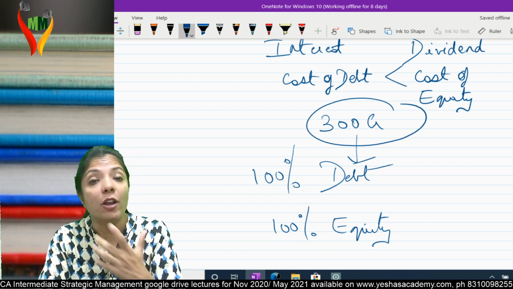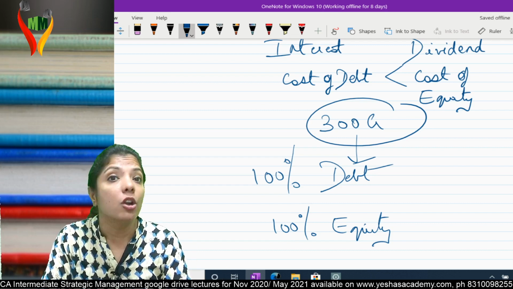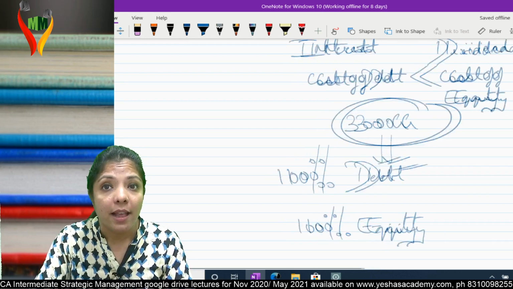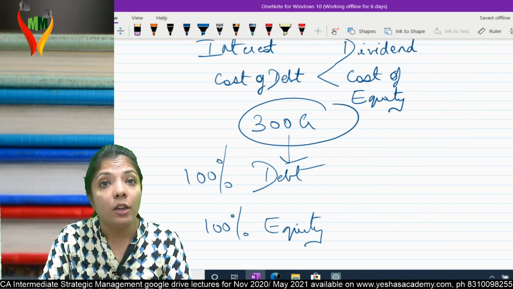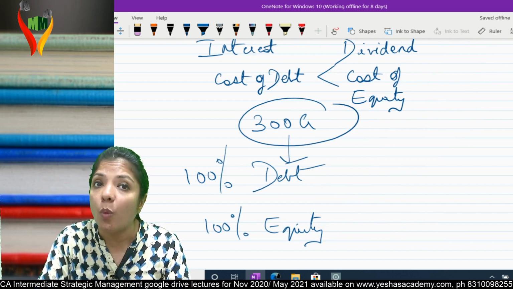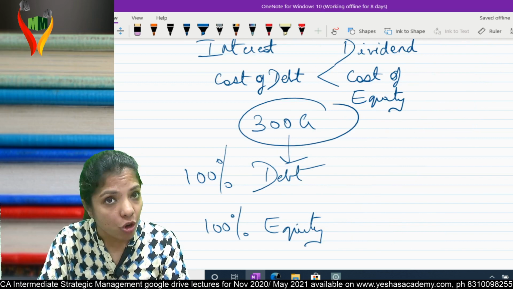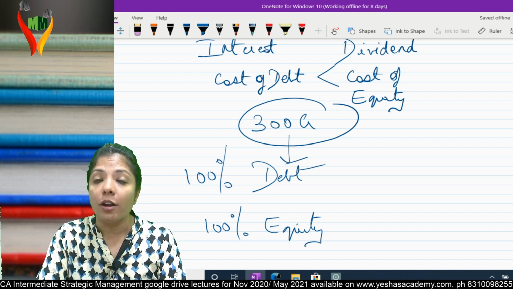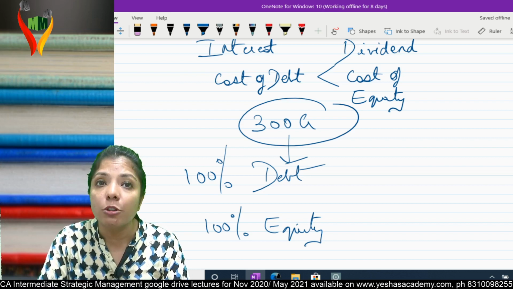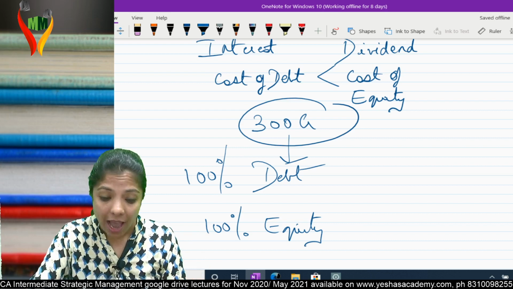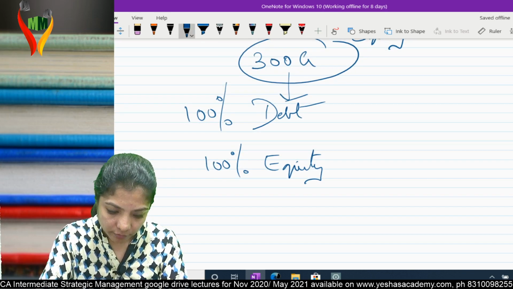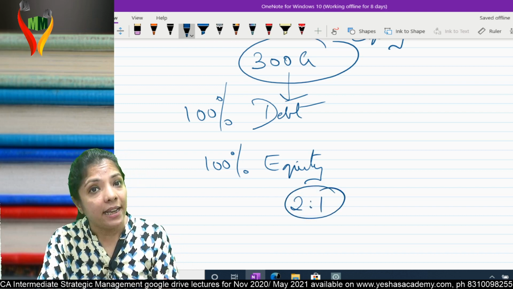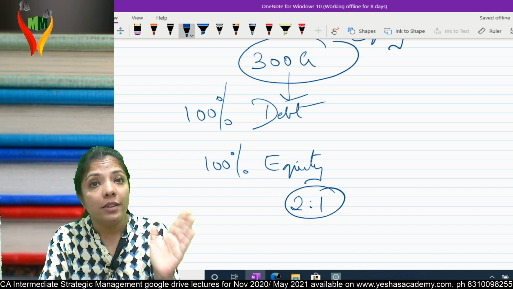So in that case, if I go for 100% equity, my control will get diluted, which can be a serious concern in today's hostile environment of takeovers, mergers, and amalgamation. So in short, neither should you go for 100% debt nor 100% equity. There should be an appropriate mix. Ideally, the ratio is 2:1, 2 debt and 1 equity.